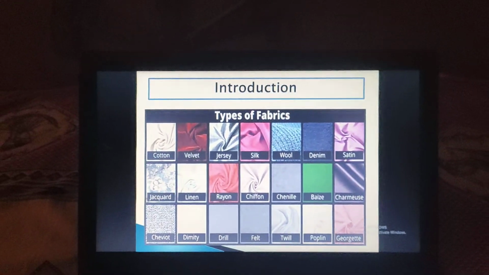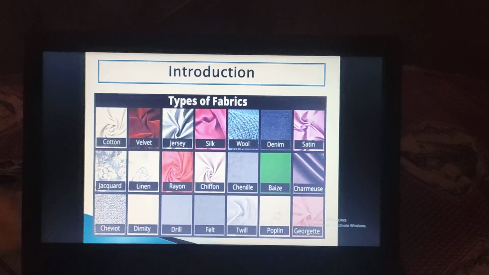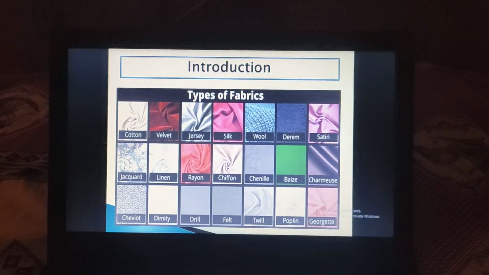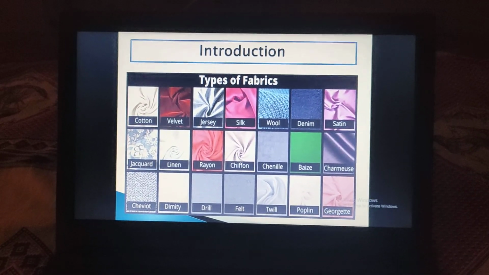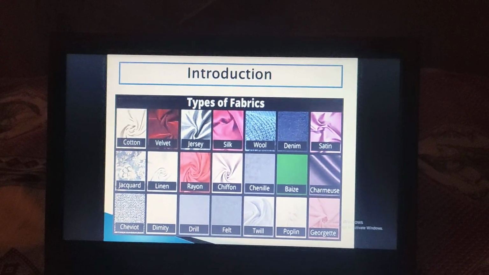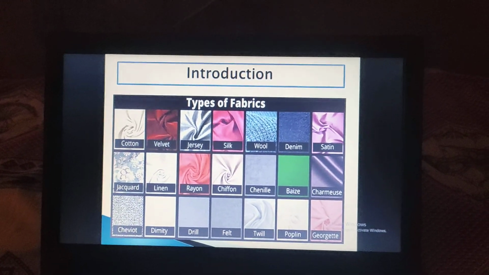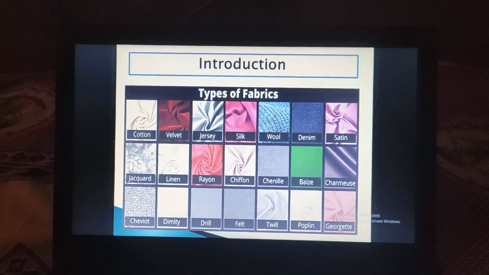Also we wear different kinds of clothes in different seasons. Like in the summer season we wear cotton clothes, in winter season we wear woolen clothes. In the monsoon season we wear raincoats, which are made of artificial material. So in different seasons we wear different kinds of clothes.